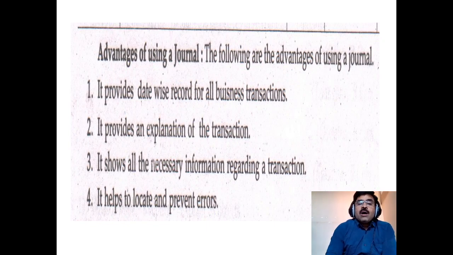It shows all necessary information regarding the transactions: amount, the two accounts affected, narration and date. Everything is available in the journal. It helps to locate and prevent errors. If the journal is properly maintained, all records of the business entity will be kept properly, without any mistake or error. We can maintain all the books.